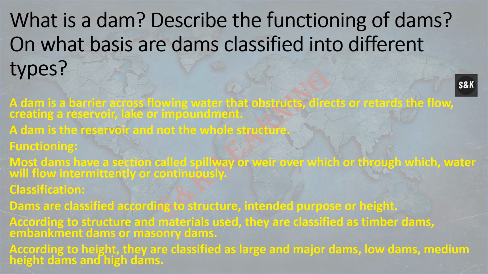intermittently or continuously. On what basis are dams classified into different types? Dams are classified according to structure, intended purpose, or height. According to structure and material used, they are classified as timber dams, embankment dams, or masonry dams.